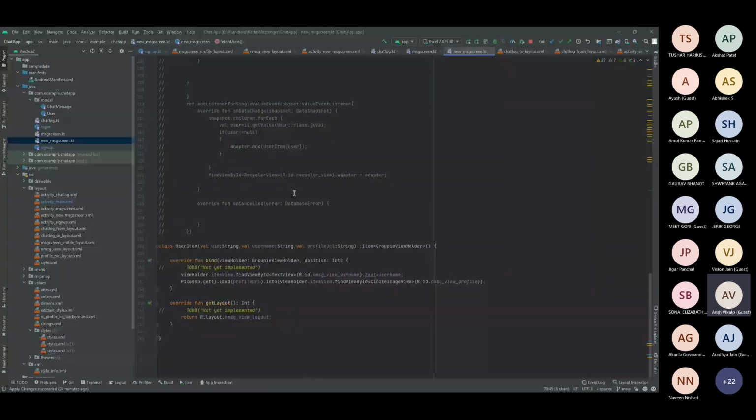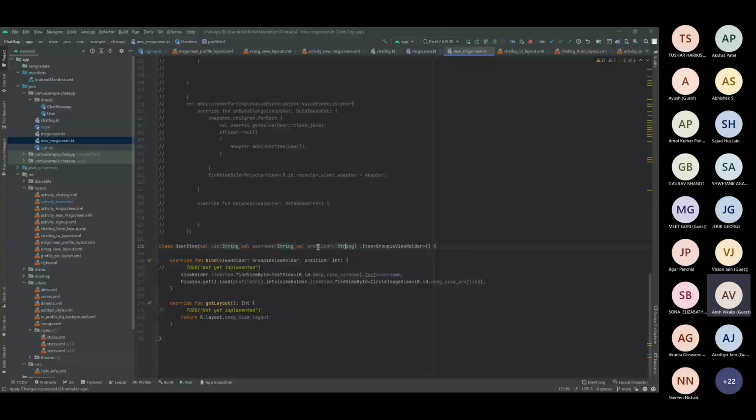To display all this, I'm using this adapter. This is the view holder. As I said, I'm saving in the type of object of user item. The user item fields are, first, the UID of the particular user, then the username of the user, and then the profile pic location, the bucket location which I mentioned previously.